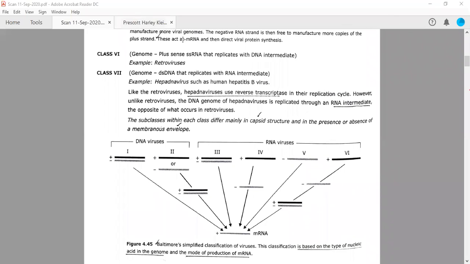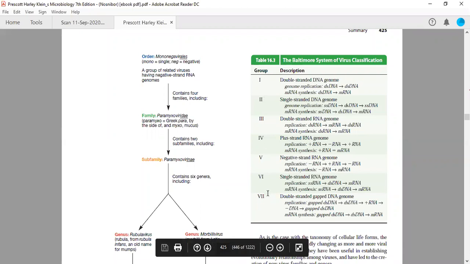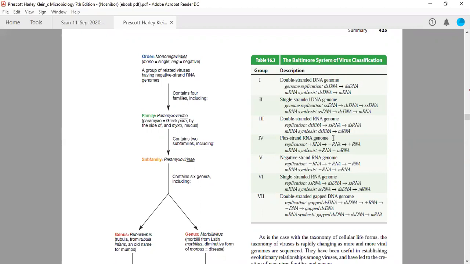Right, so we have discussed this system of classification. It is also given in your Prescott, page number 425. There is a table. There are 7 classes given, and the description is also given.